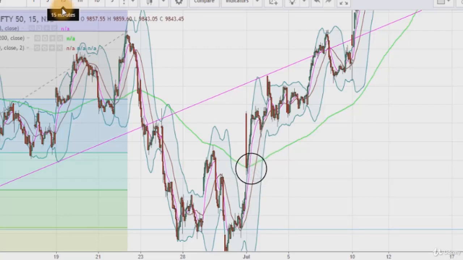Prices are crossing this green moving average, that is the 200 period moving average. This is a 15-minute chart, so this is the 200 period moving average for a 15-minute chart. Now prices are above this moving average, so they can cross this trend line also. But now this trend line is behaving as a resistance line because prices are lower than this trend line.